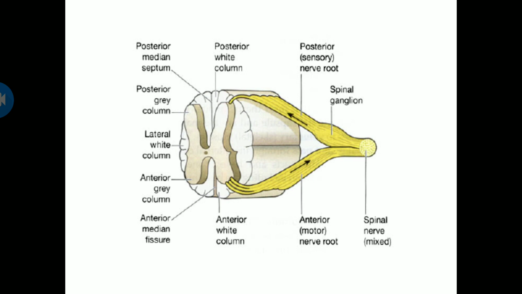In the middle, the dot is called the central canal of the spinal cord, and this is the H shape. This is the grey matter, and the remaining white is the white matter. And this is the spinal nerve, where it joins to form a ganglia. So this is the structure of the spinal cord.